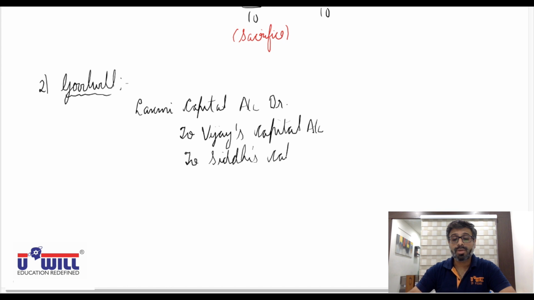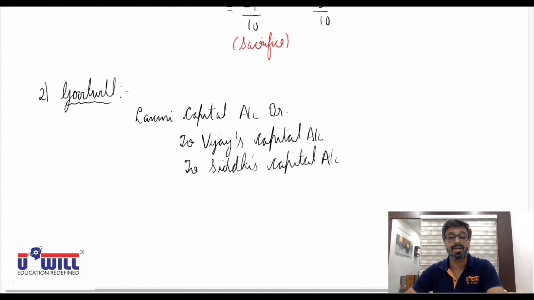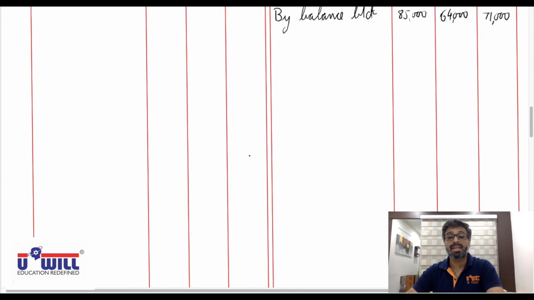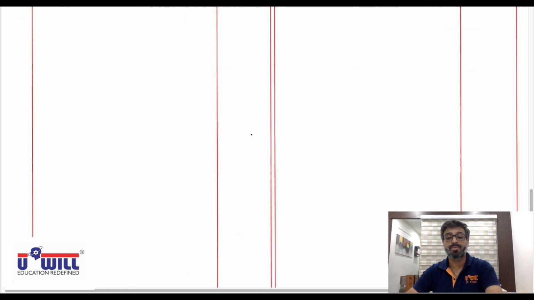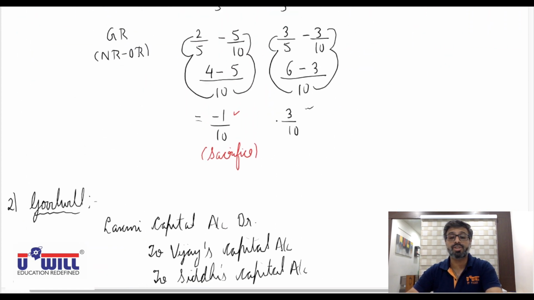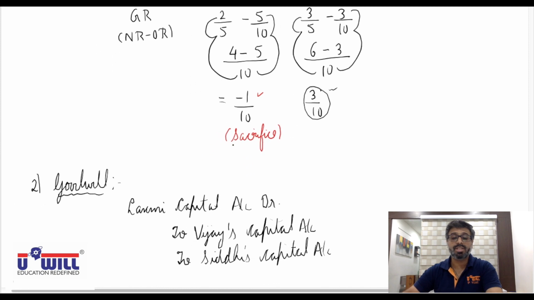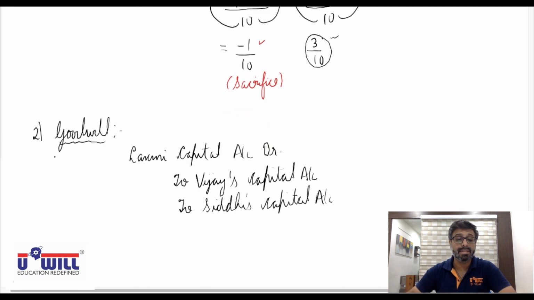Okay, so in the remaining partners only Lakshmi will get debited because only Lakshmi is gaining. Vijay is sacrificing, so Vijay will be credited, and Siddhi is the retiring partner, so Siddhi will be credited. With what amount? Goodwill is valued at 60,000. So goodwill 60,000 into, in case of Lakshmi, gain ratio 3 by 10. So 60,000 into 3 by 10, that is 18,000.